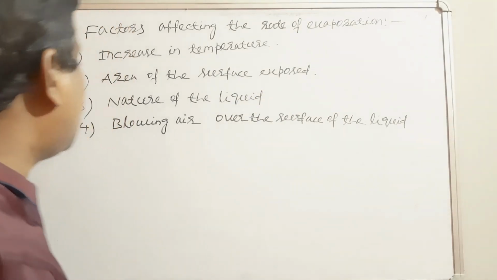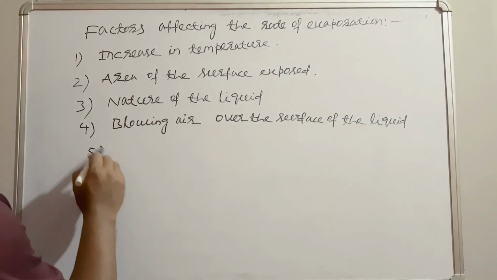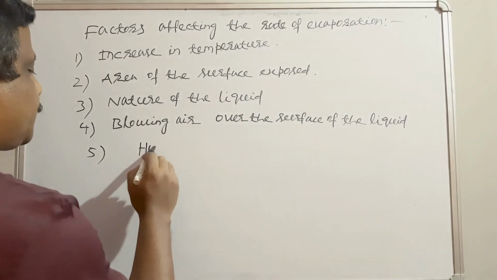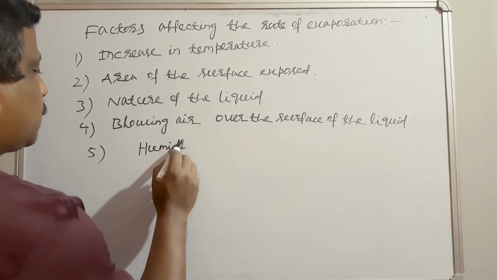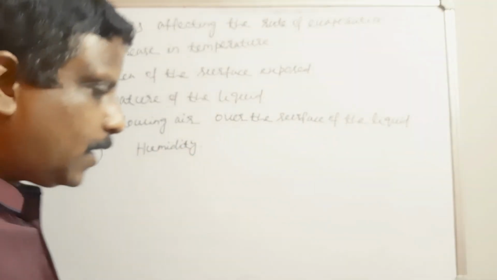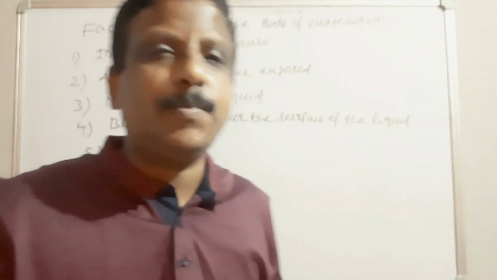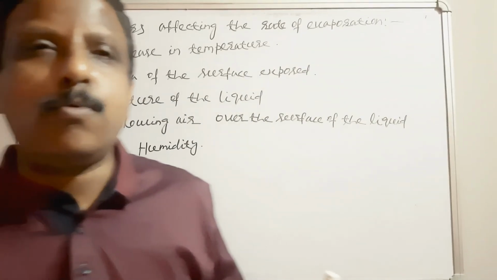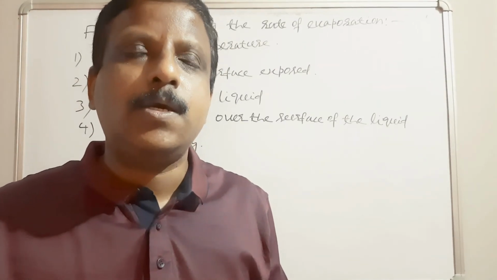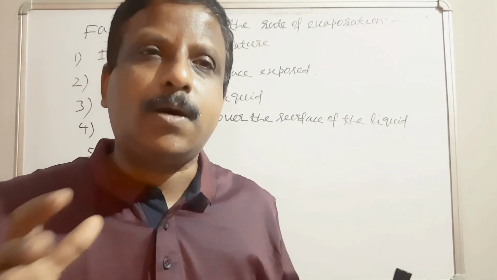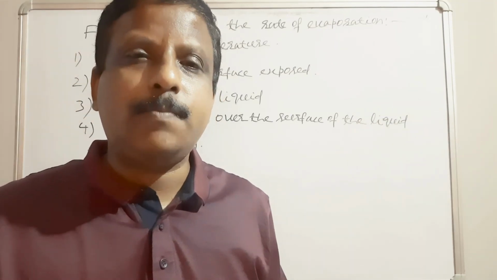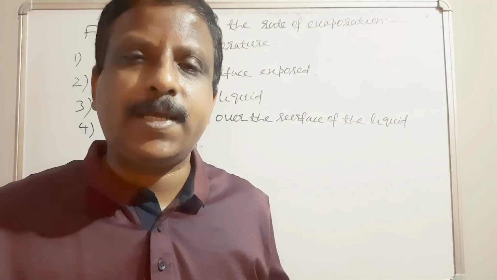But with the last one, the rate of evaporation decreases. Humidity. When the atmosphere is humid, what will happen? When the atmosphere is humid, that means there is more water vapor in the atmosphere. There is sufficient water vapor in the atmosphere, so there will be no space for other water vapor to take their place. That's why the rate of evaporation decreases.